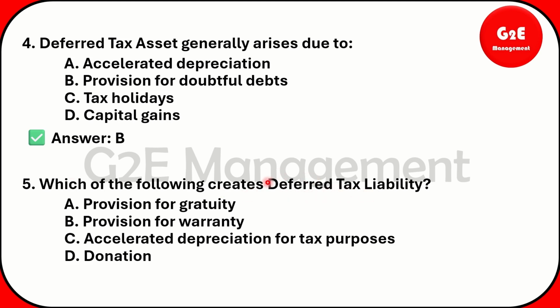So from here you can look at which of the following creates deferred tax. Provision for gratuity? No. Provision for warranty? No. These two come under asset. And accelerated depreciation for tax purpose, this one is the correct one from the deferred tax liability point of view. So the answer is C.